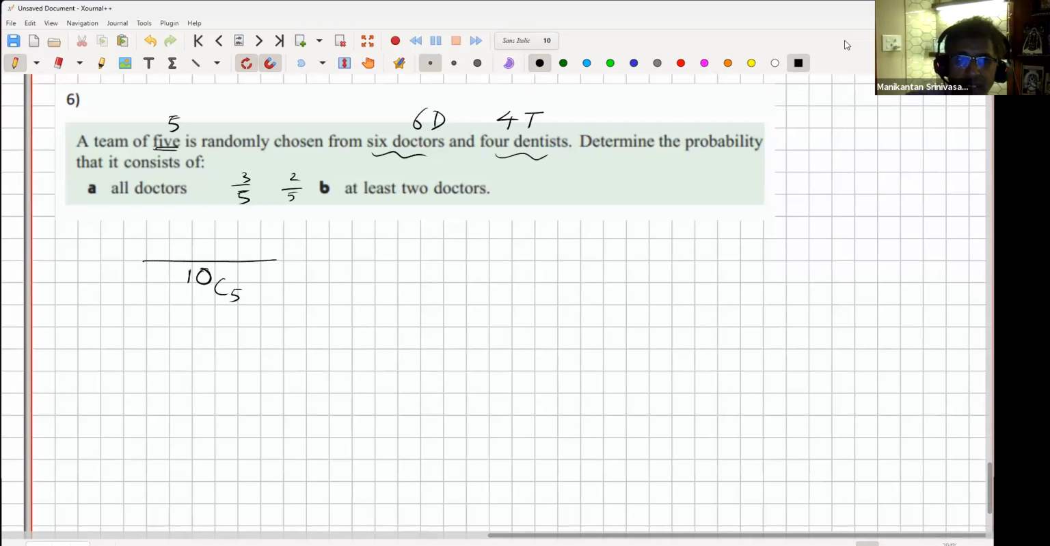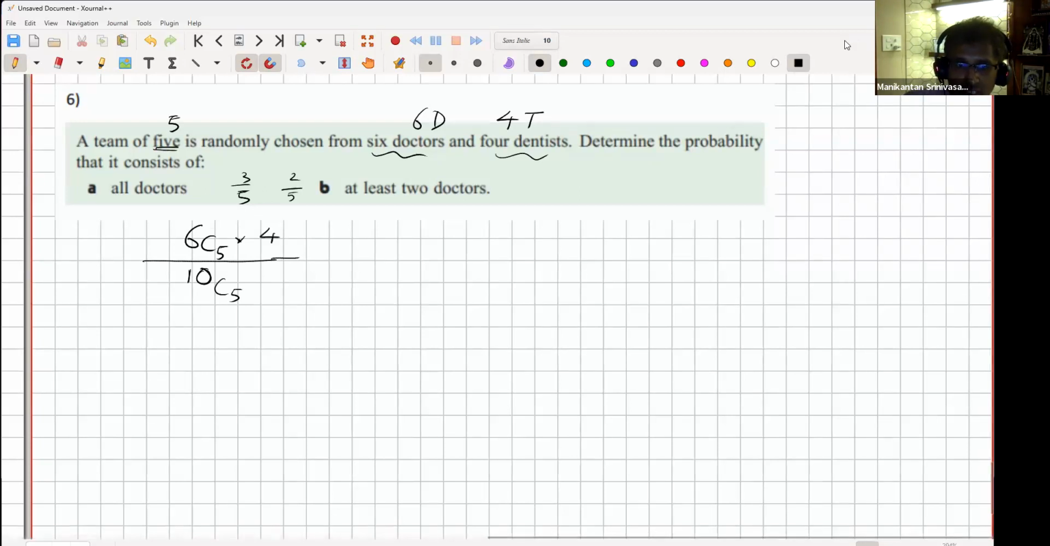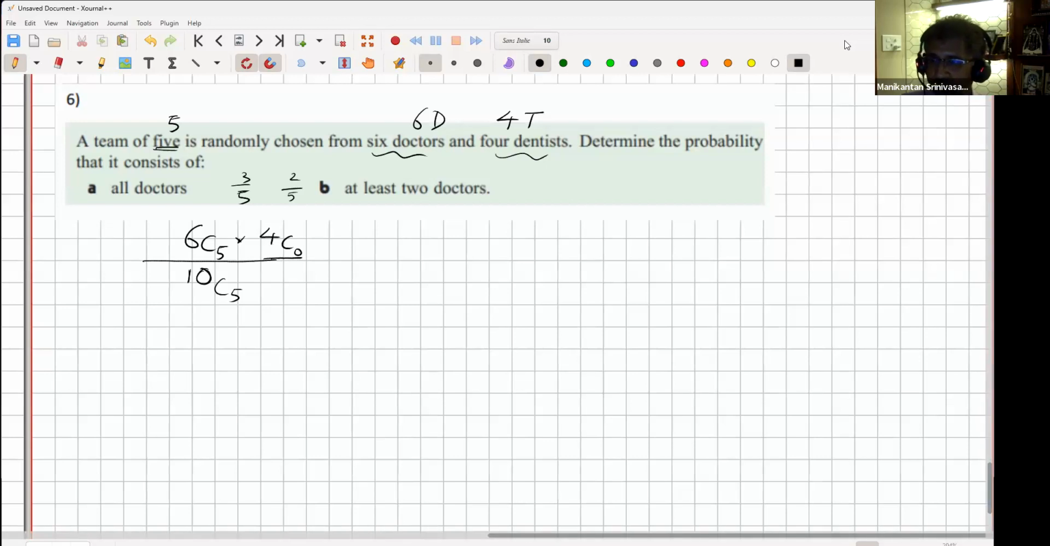Now, if I have to select all doctors, that means I'm selecting the 5 from the 6, right? To be very explicit, I'm selecting 5 from the 6 doctors. I'm selecting 0 from the 4 dentists. So it's a product of this. But 4 choose 0 is 1, as we saw, right? Anything choose 0 is 1. So which is why it's okay to leave it out. So let's see whether this simplifies to 3/5. Very unlikely. I don't think they'll simplify to 3/5 or 2/5 in fact.